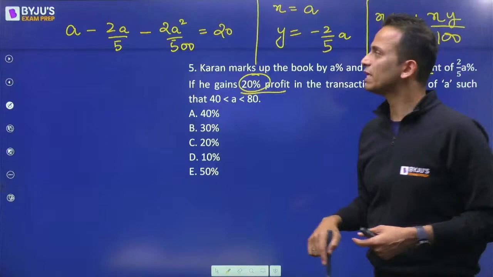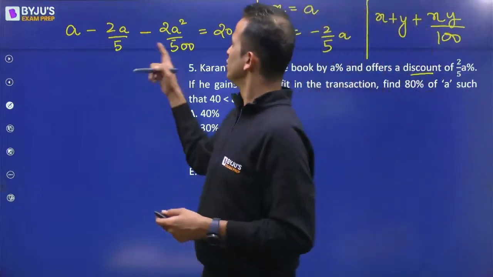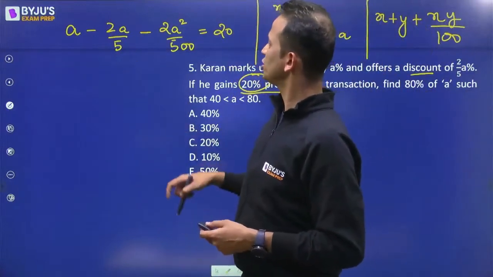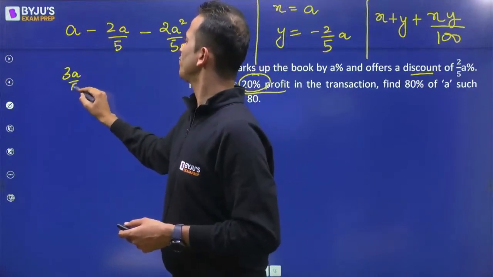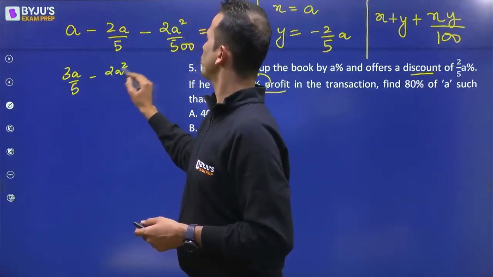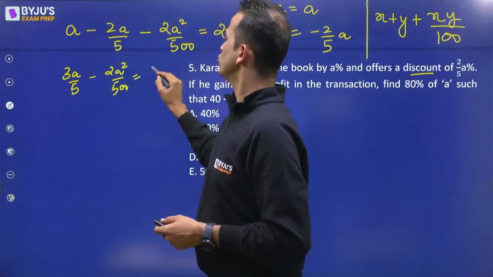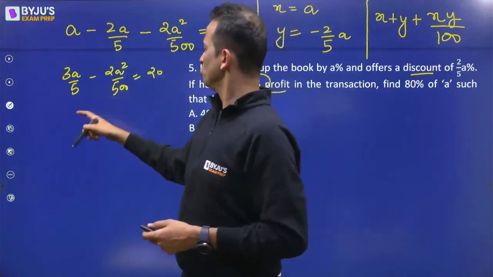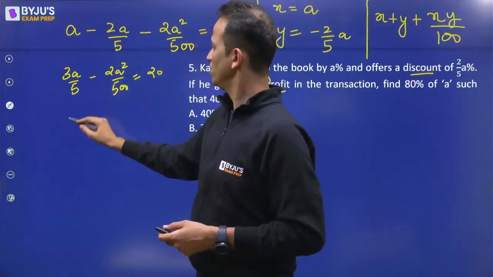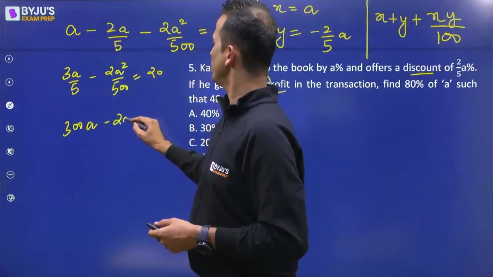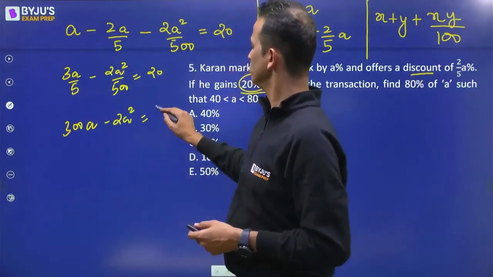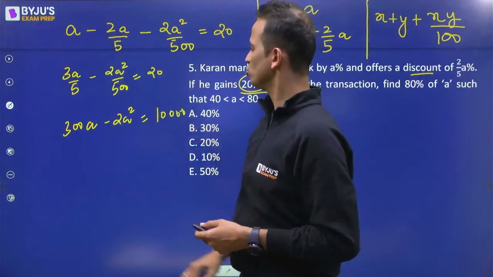Now do cross multiplication, get the values of a. So if I do the cross multiplication, this will become 3a upon 5 minus 2a square upon 500 equals 20. So 300a minus 2a square is equal to 10,000.